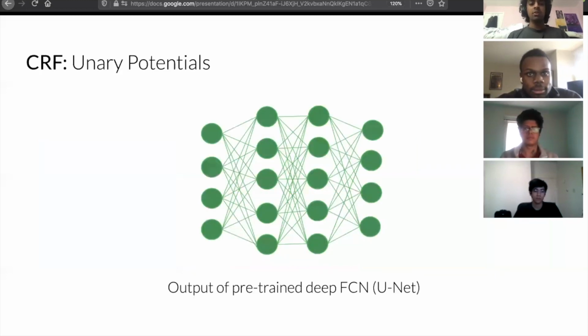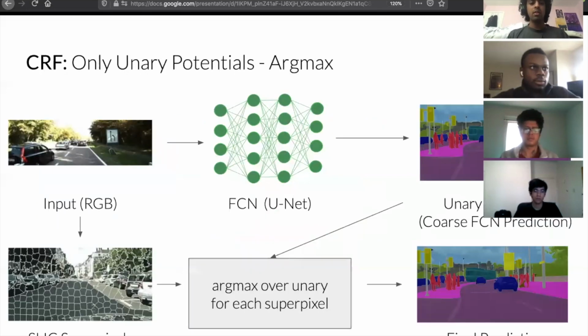Our unary potentials for our CRF are supplied from a fully convolutional network, which is a UNet in our case. Our first architecture that we test out is one without any pairwise terms. It has only unary potentials. The unary potentials again are supplied through the FCN. We use SLIC to segment some superpixels from the input. We combine the two by taking an argmax over the predicted labels at each superpixel to construct our final prediction. This is an absolute baseline, and all of our further experiments with pairwise terms should aim to beat this baseline.